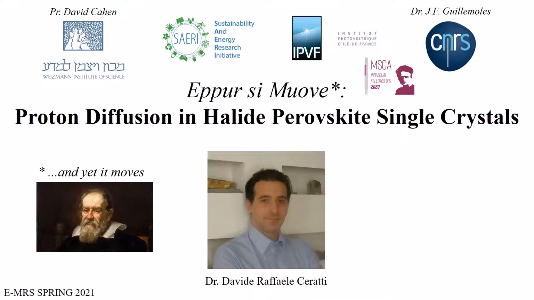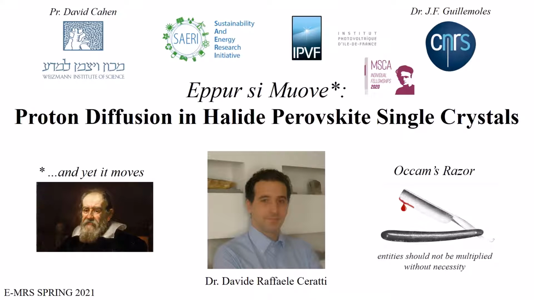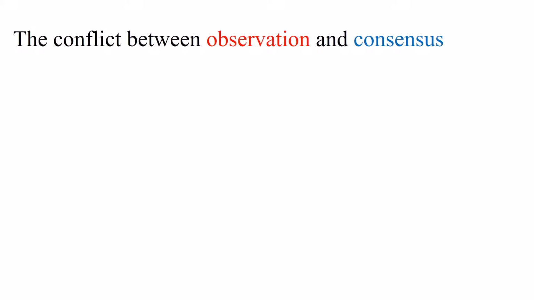In this talk we show that protons do diffuse. We also show that the proton diffusion is at the origin of the large scatter of the values of the ion diffusion coefficient, using Occam's razor. Let's start. I found the first hint suggesting the effects of proton migration while investigating the effect of photobleaching inside